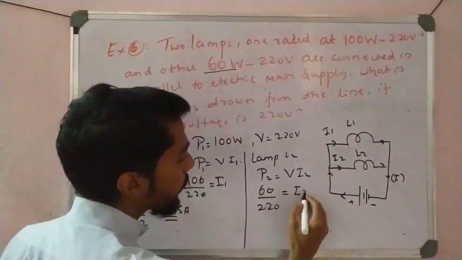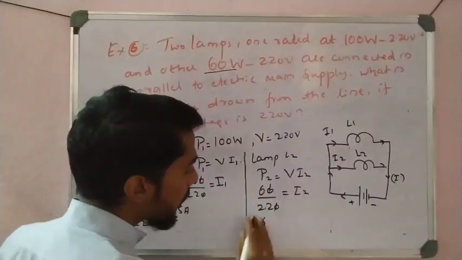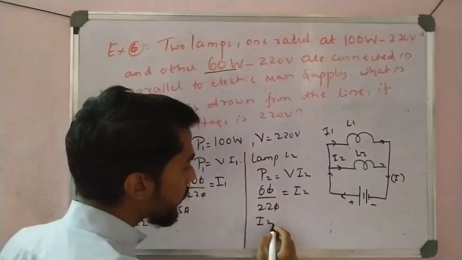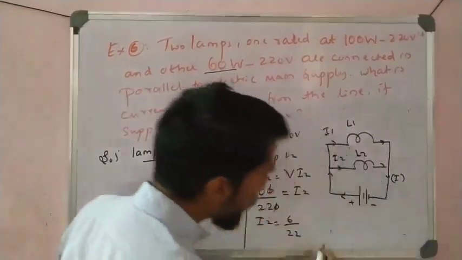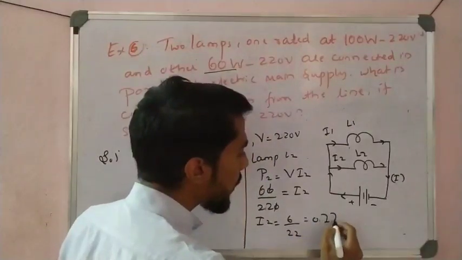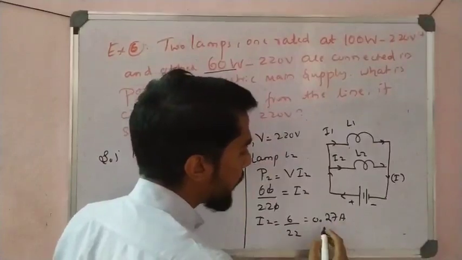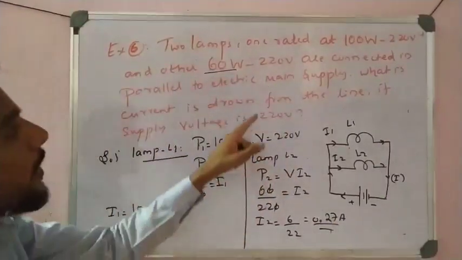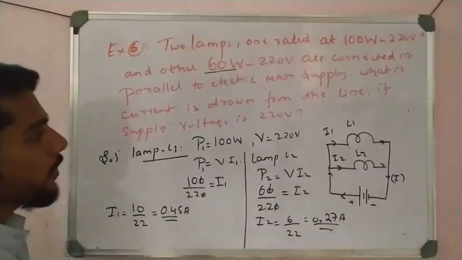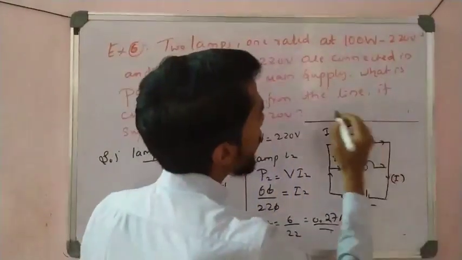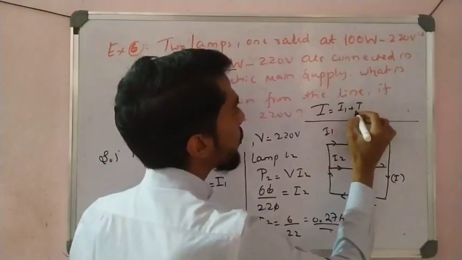Now current I2. Let us see, the 0 cancels. If you divide, I2 is equal to 6 by 22. If you divide 6 by 22, you get 0.27 ampere, students. That is I2. So we have to calculate the current drawn. Therefore, the total current I is equal to I1 plus I2, right?